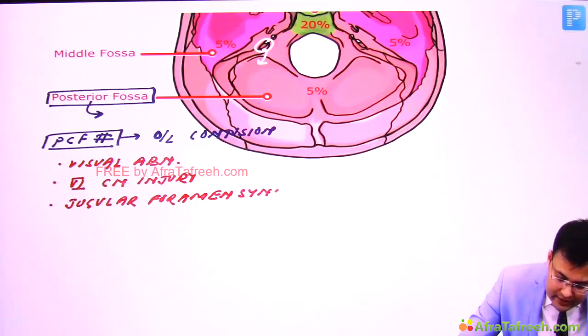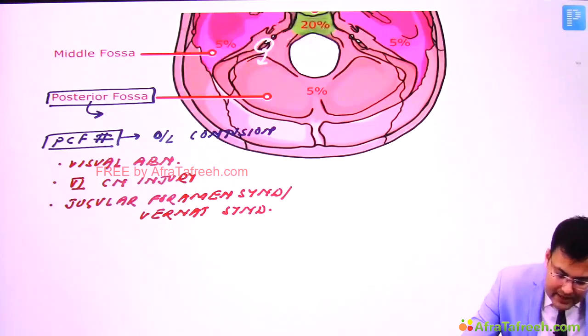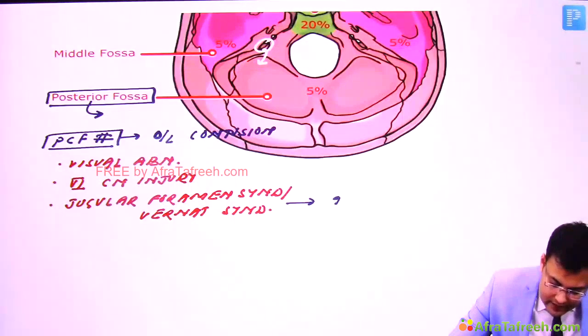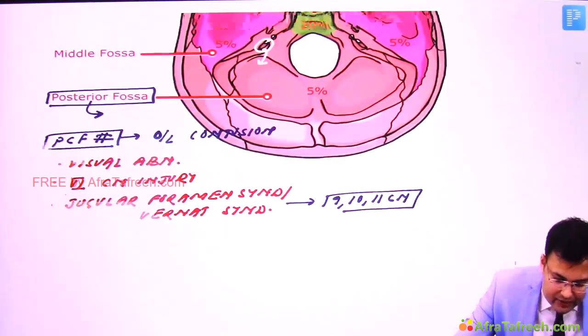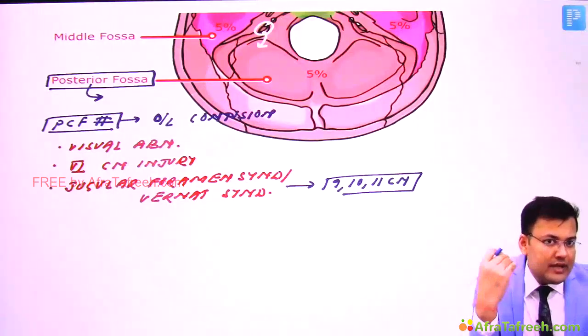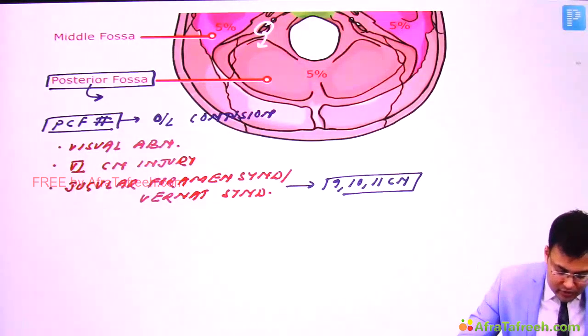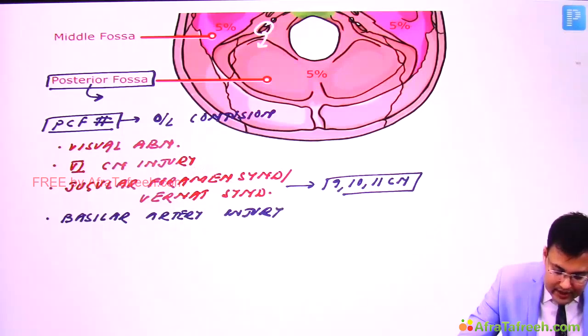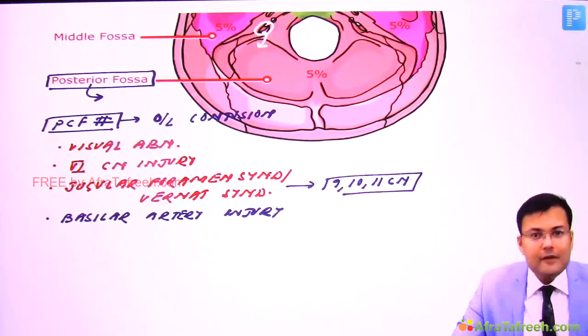It is also known as Wernicke syndrome. Clear? In this there is paresis of the 9th, 10th and 11th cranial nerves, and sometimes there is injury to which artery? Basilar artery. So this is also associated with basilar artery injury. Clear? So these are the important points related to posterior cranial fossa fracture.